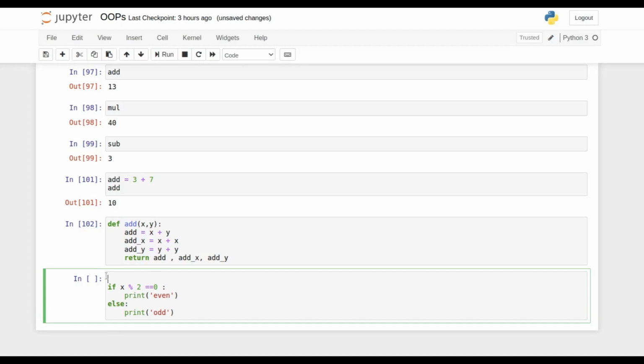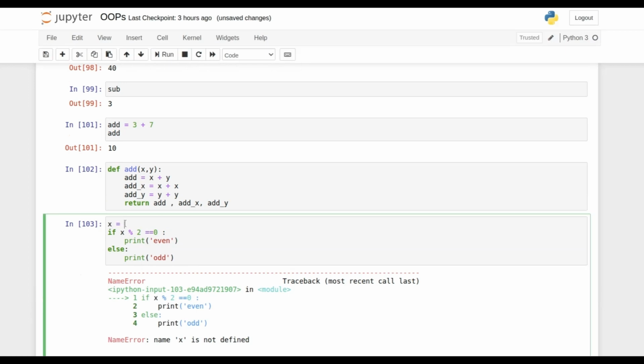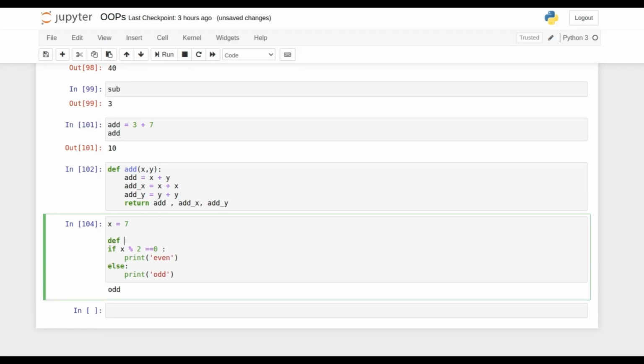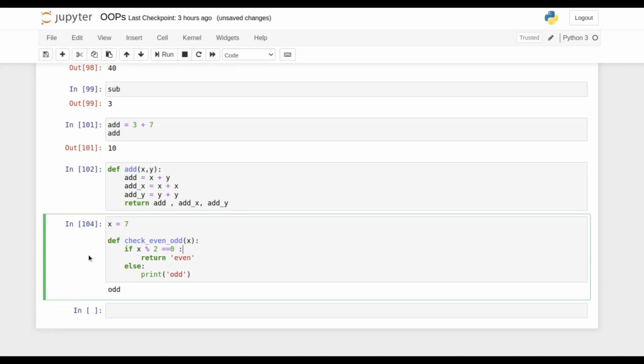And you just want to check x, which you must define, for example 7. So this is basically odd, but all that functionality you want to convert into a user defined function. Take check even or odd, with the specific number as the argument, then select this entire code and press enter. Instead of writing print even, which will also work, you just have to return some values. So return even, something like this you can return.